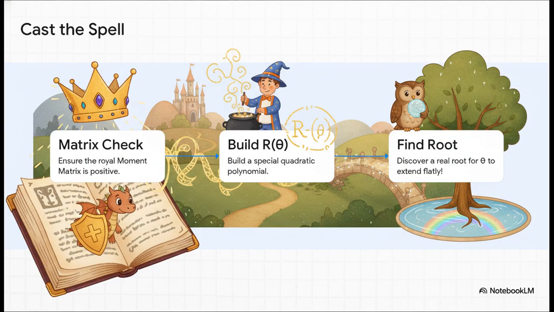To actually cast this mathematical spell, you have to follow 3 rigorous steps. First off, you ensure the royal moment matrix is positive semi-definite. That just means it's mathematically sound and has absolutely no negative, destabilizing energy. Second, from those moments, you build a very special quadratic polynomial, which we call R of theta. The coefficients of this polynomial are completely, 100% determined by the existing data of the kingdom. Third, and absolutely most importantly, you must discover a real root for theta. If that polynomial has a real root, the flat extension is officially guaranteed to exist.